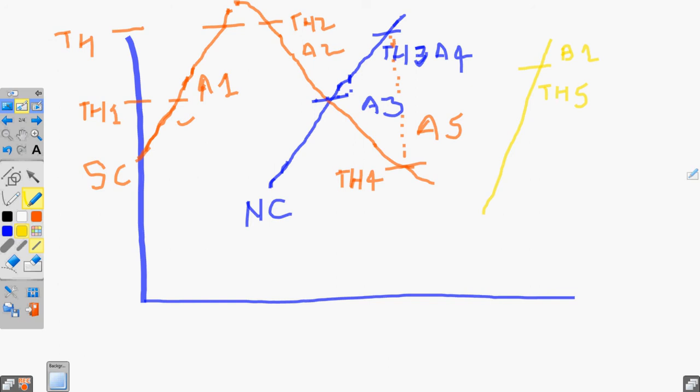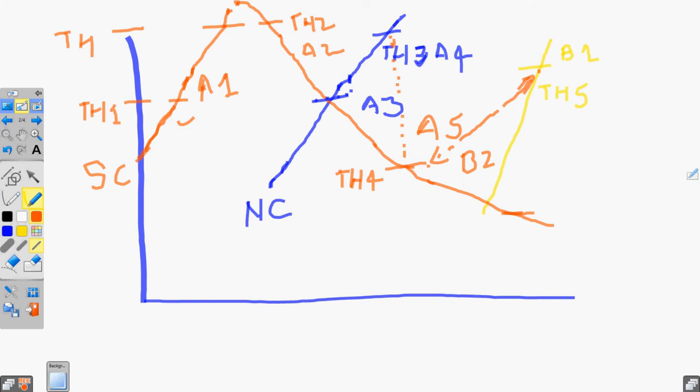Then B2 will occur when the inter-RAT cell denoted by yellow is better than a defined threshold, and this serving cell is getting worse. Suppose we take this one, or we can denote it with the same TH4.